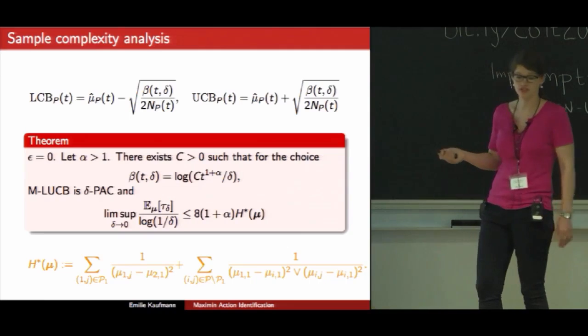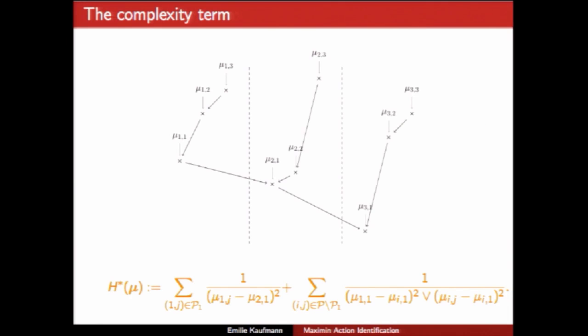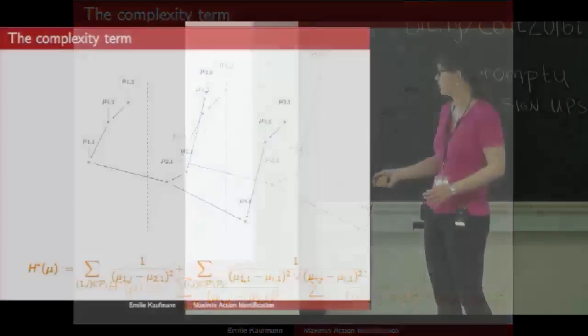Okay, so what we prove for this algorithm is an asymptotic bound, when delta goes to 0, on the expected sample complexity that scales like a complexity term H star multiplied by log 1 over delta. So I will illustrate this complexity term for you.